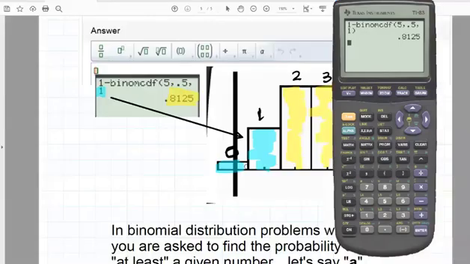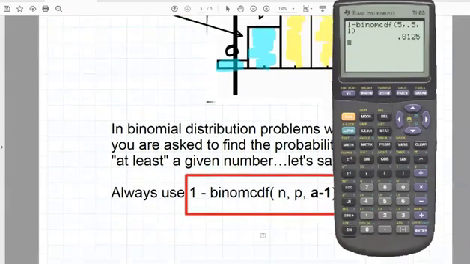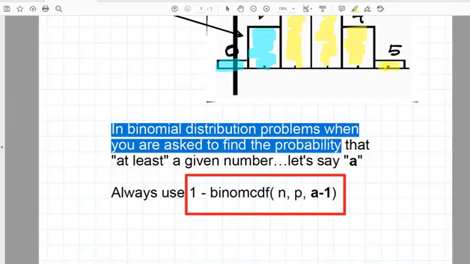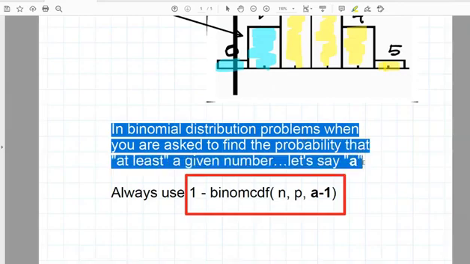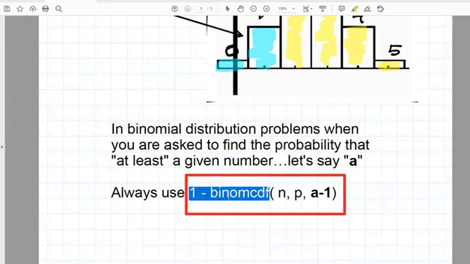Now let's go back to the PDF here. What I did here was, it says in a binomial distribution word problem, when you're asked to find the probability of at least a given number, let's say A, in our case at least 2, you always use 1 minus the binomial CDF, then n, which is the number of trials.